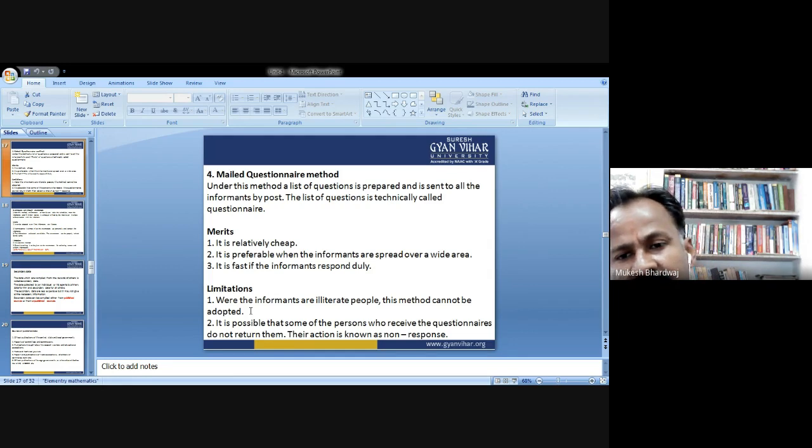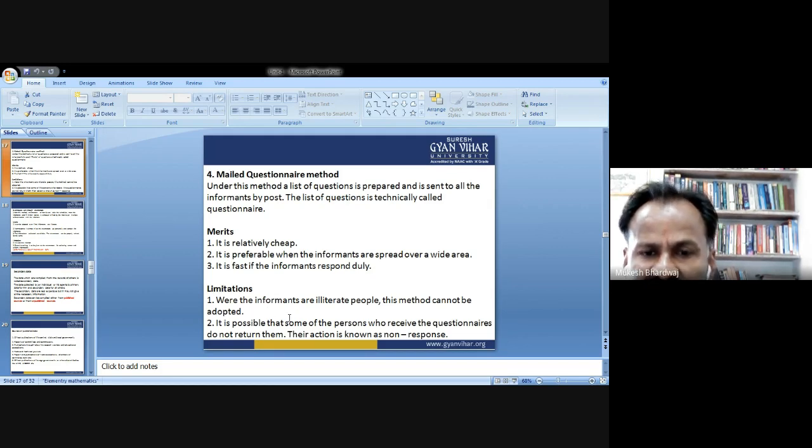Where the informants are illiterate people, this method cannot be adopted. If you are sending a questionnaire and the informants are illiterate, then they are not able to respond, and you are not able to get the information about that particular incident. So this is one of the major disadvantages or limitations.